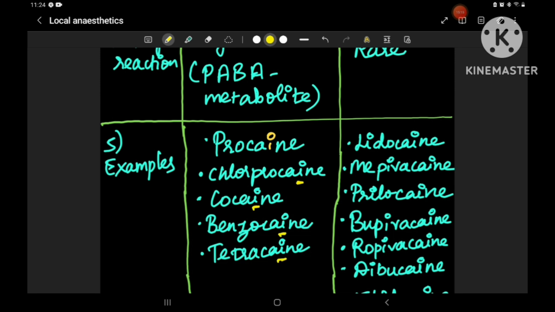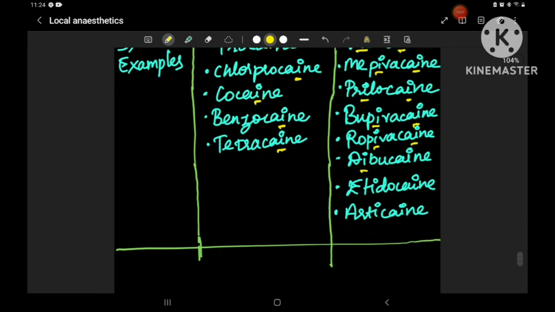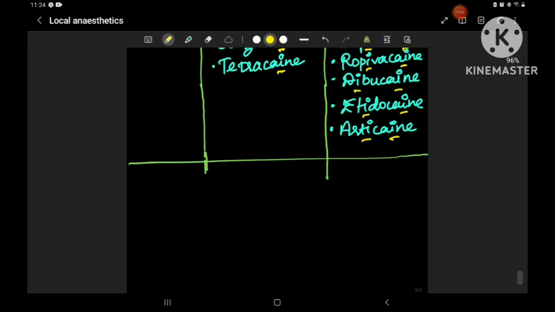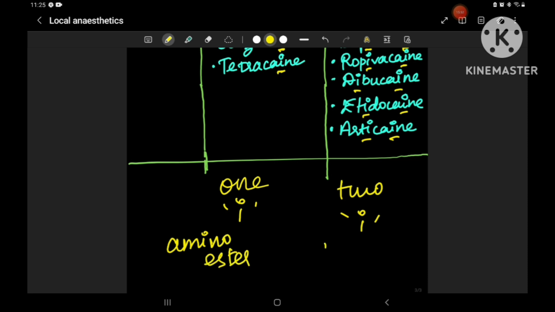Whereas in aminoamides, you can see that lidocaine has two I's. Dibucaine also, see, two I's. So if there are two I's in the name, it is an aminoamide. If there is only one I, it is an aminoester. So using this, you can easily identify.